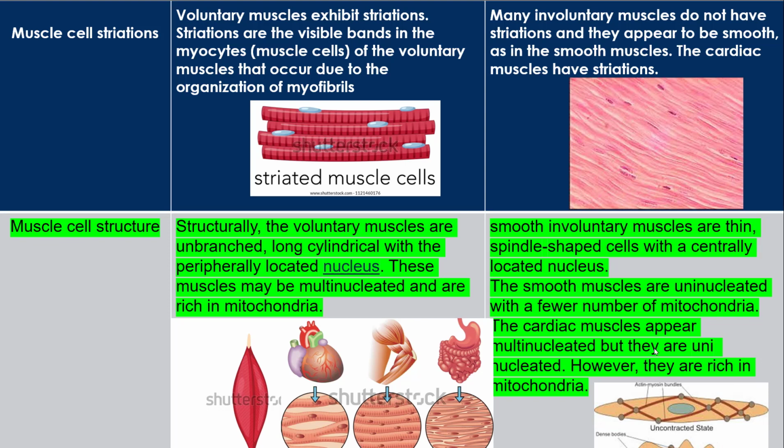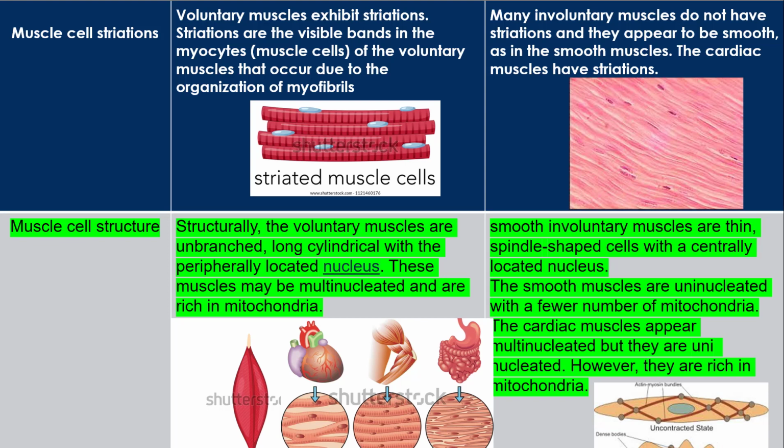The cardiac muscle appears multinucleated. When you examine the cardiac muscle under the microscope, it looks multinucleated, but actually it is uninucleated. However, it is rich in mitochondria because the heart works hard throughout life.